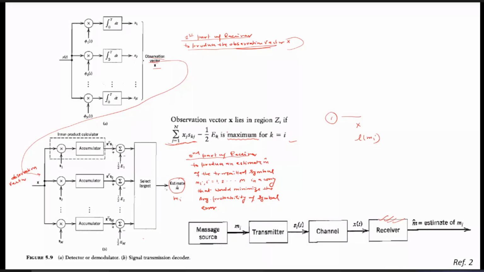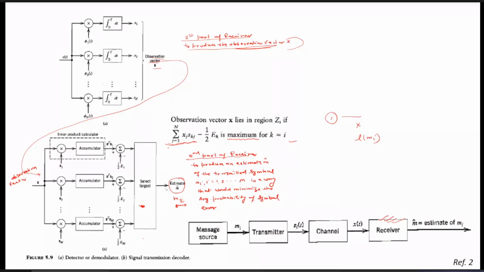Suppose the largest value corresponds to k equals i, that is, the second one. It means that the receiver will decide that mi has been transmitted. If it decides that k equals i, or say the 10th one, then mk has been transmitted, so correspondingly it makes the decision. This type of receiver is called a correlator receiver.